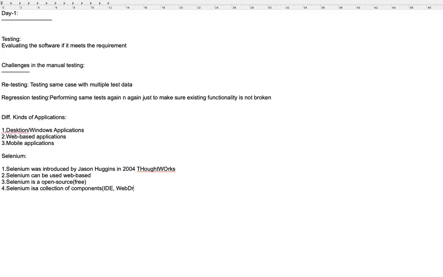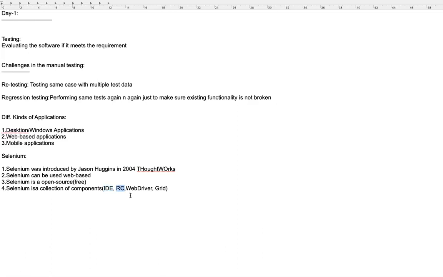So what are the different types of Selenium components? They are IDE, RC, and Grid. So we have different components. First, you need to learn IDE. IDE is a plugin tool where we can record the steps, whatever you perform, and we can play back. This can be used to automate some prototypes, or small actions can be automated using IDE.